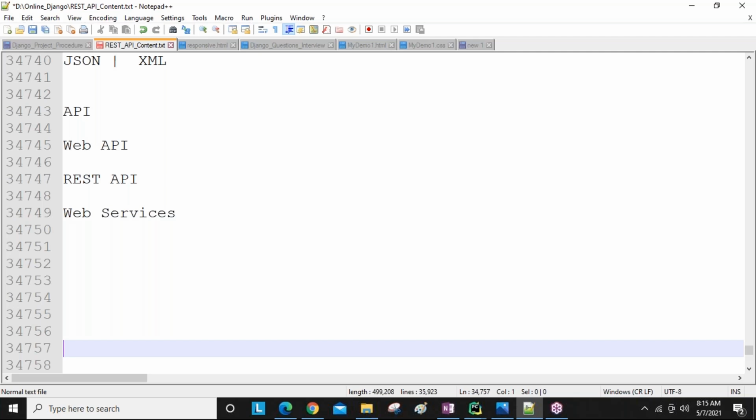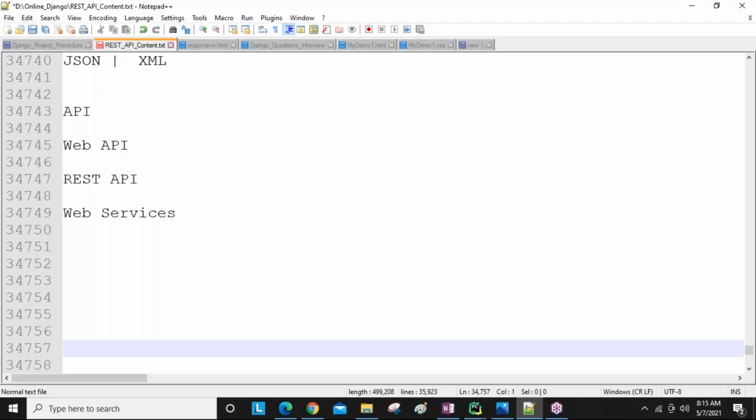So suppose, for example, Java people are designing their API. We are designing our API. Who will establish communication between these two APIs? Who will do this, sir?